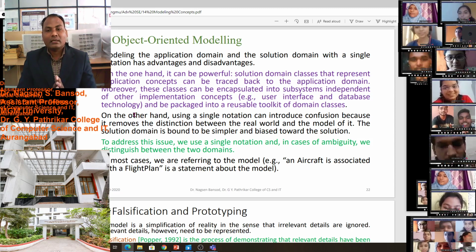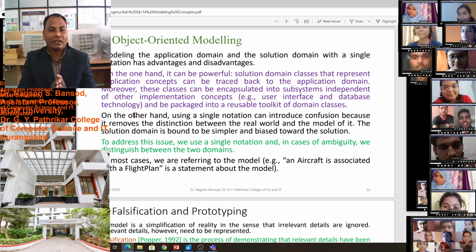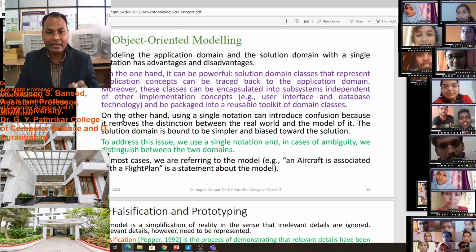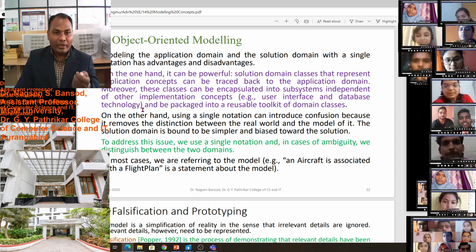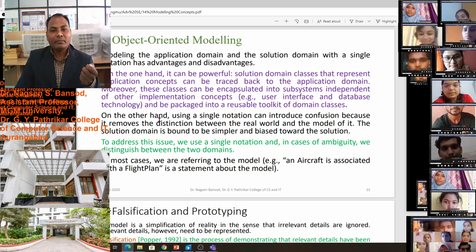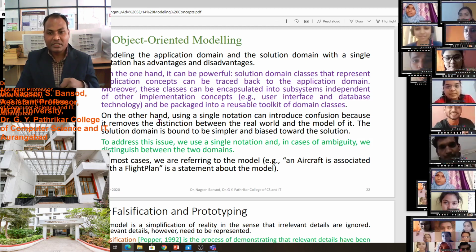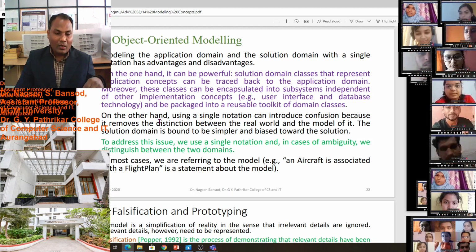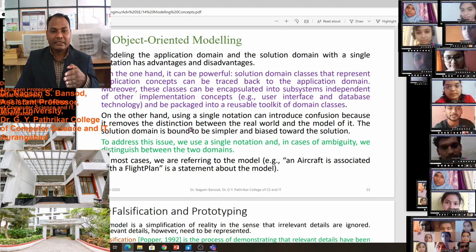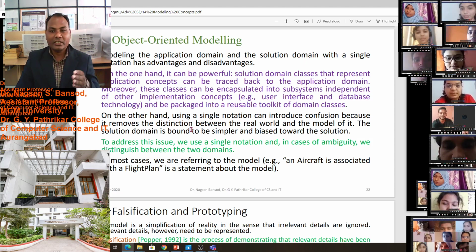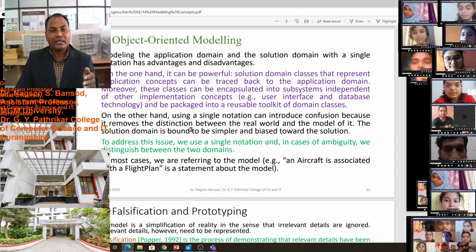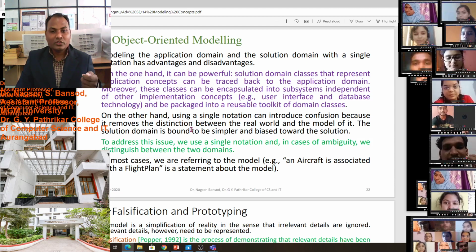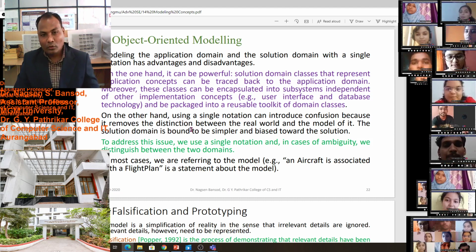Solution domain classes that represent application concepts can be traced back to the application domain. Moreover, these classes can be encapsulated into a subsystem independent of other implementation concepts, for example user interface and database technology, and packaged into a reusable toolkit of domain classes.